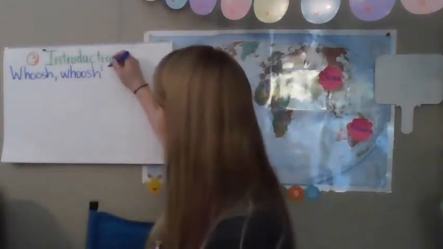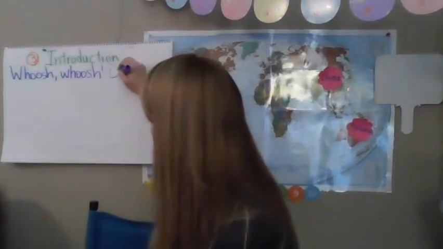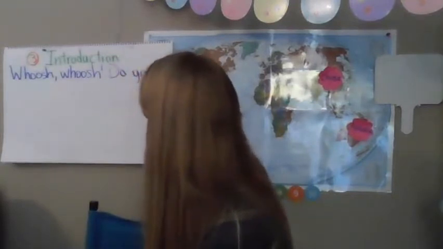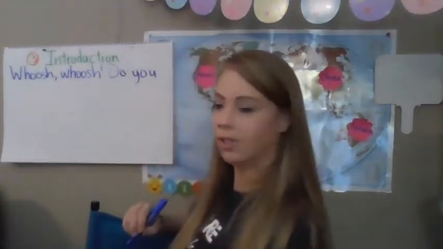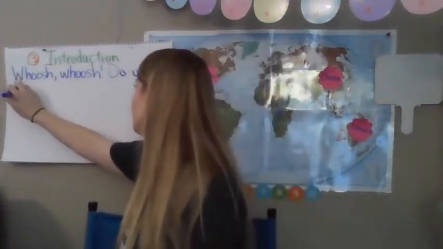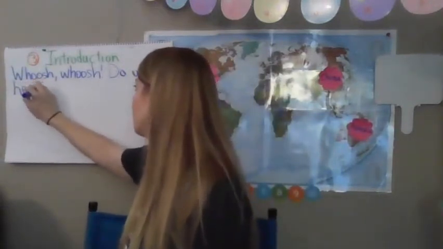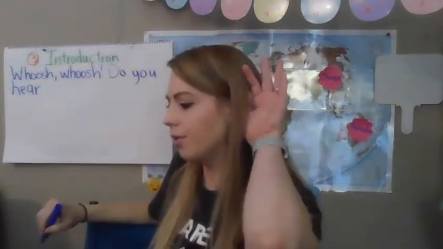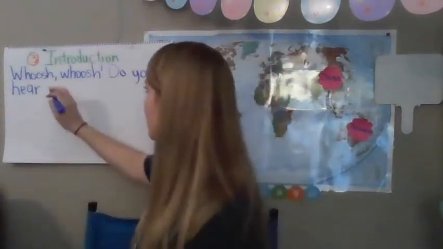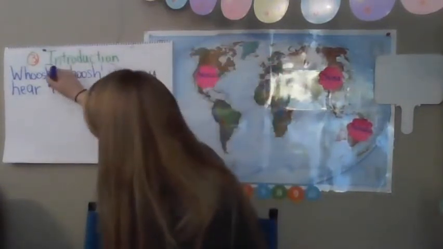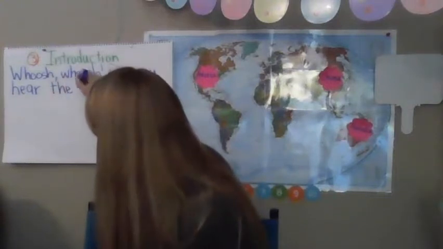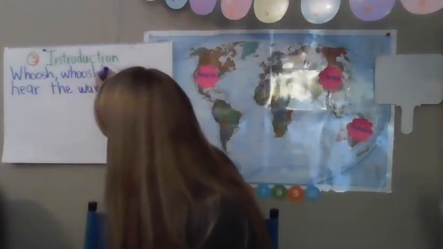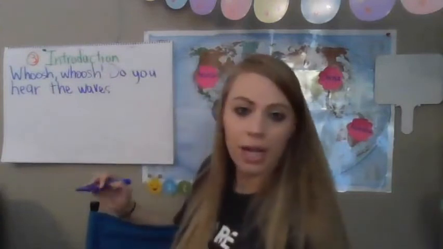And then I'm going to ask a question. Do you hear, what do I hear at the beach? Yes. Do you hear the waves? And what kind of punctuation mark would I put here?